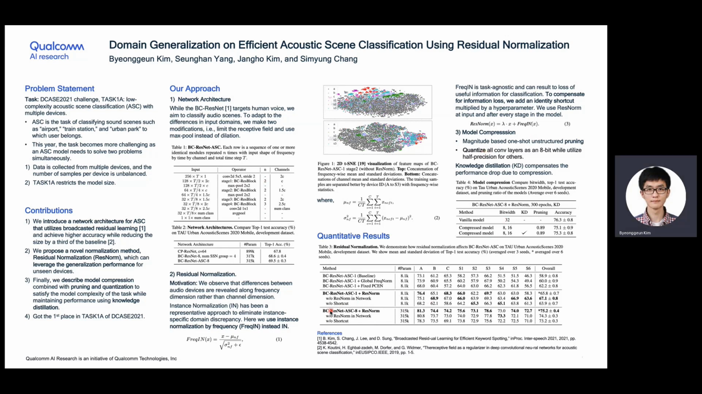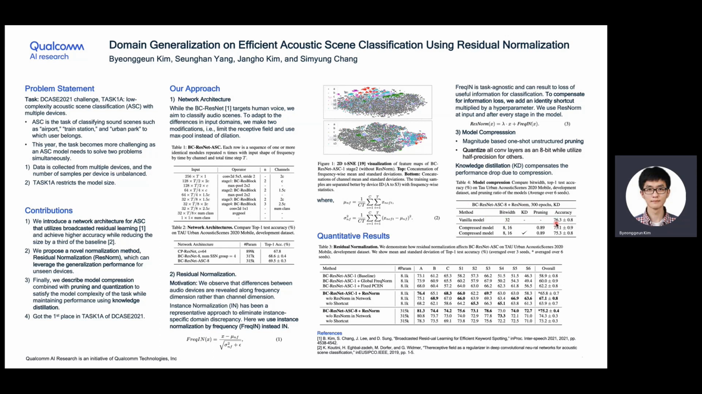Using this Resnorm and the BC-ResNet-ASC-8, we do model compression to fit the restrictions in model size. We use magnitude-based one-shot unstructured pruning, and we quantize all convolution layers to 8-bit while utilizing half precision for the others. And we also use knowledge distillation to compensate for the performance drop due to compression.